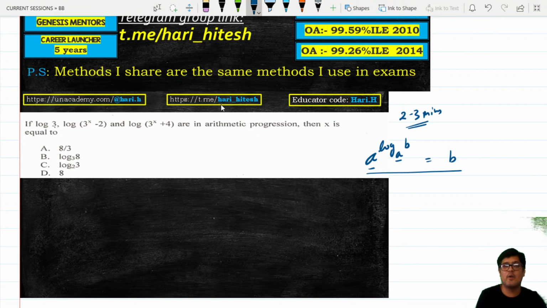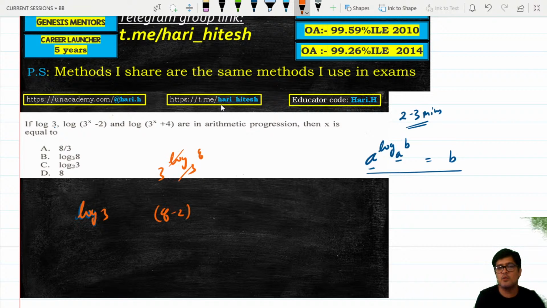If you are aware of this property, you should have tried in this manner. This value is not going to change. That is log of 3. When you put here 3 to the power log 8 base 3, these two cancel out. This becomes log of 8 minus 2, that is log of 6. And this one becomes 3 to the power log 8 base 3 plus 4, that is 8 plus 4, that is log of 12.